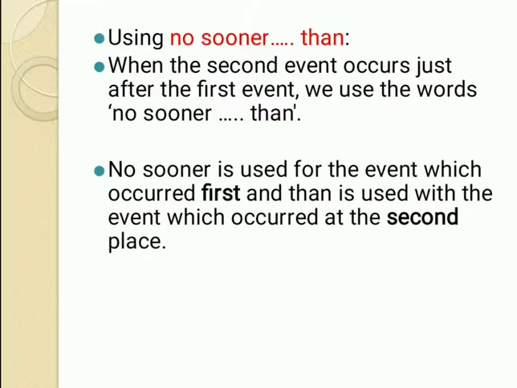Okay? No sooner is used for the event which occurred first, and than is used with the event which occurred at the second place. So no sooner is used for the first event and than is used for the second event.